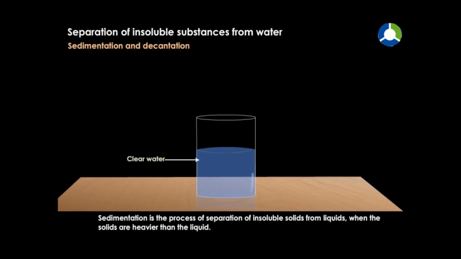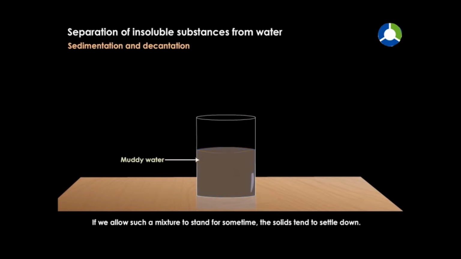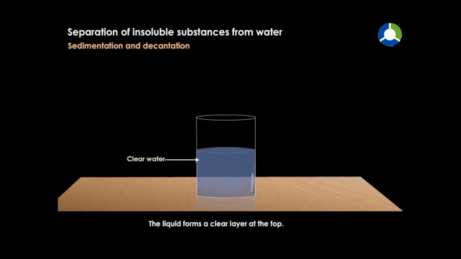Sedimentation is the process of separation of insoluble solids from liquids when the solids are heavier than the liquid. If we allow such a mixture to stand for some time, the solids tend to settle down. The liquid forms a clear layer at the top.